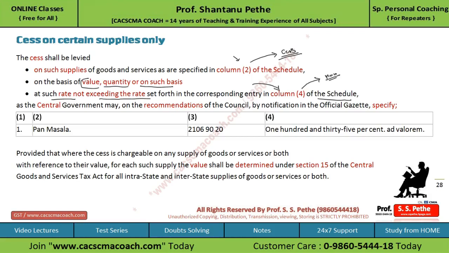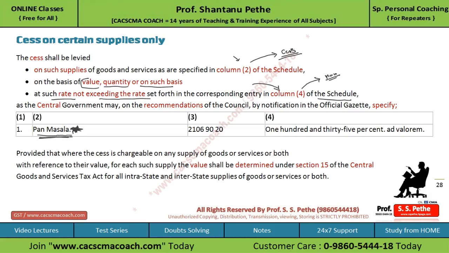So, for example, if we see one example of the schedule, the first item mentioned is pan masala. Wherever the government wants to earn more revenue through tax, pan masala is the first item to be targeted by the government. So here also for cess, pan masala is the first item mentioned in the schedule, on the supply of which cess can be levied.